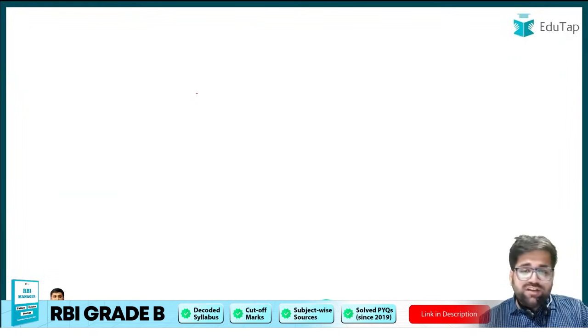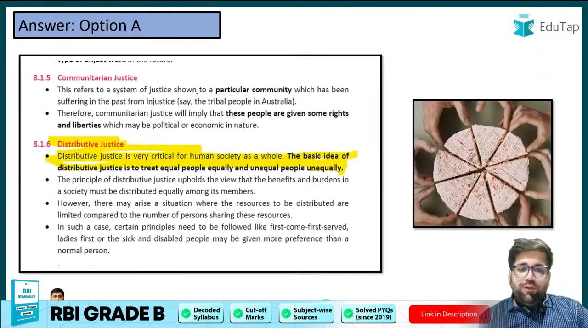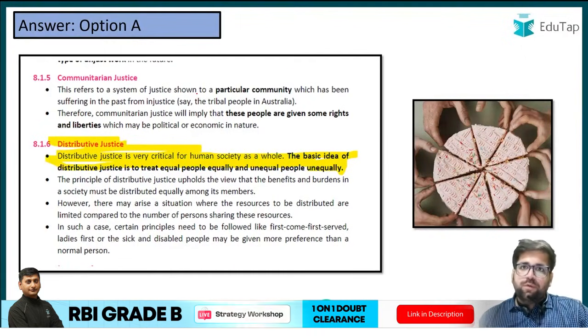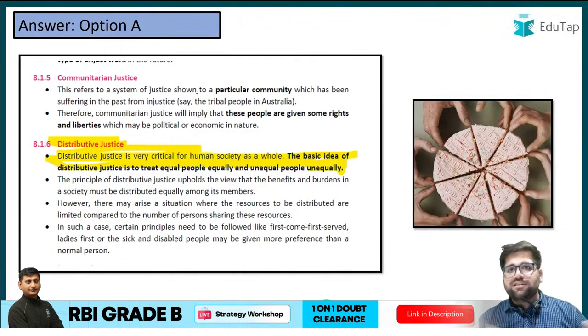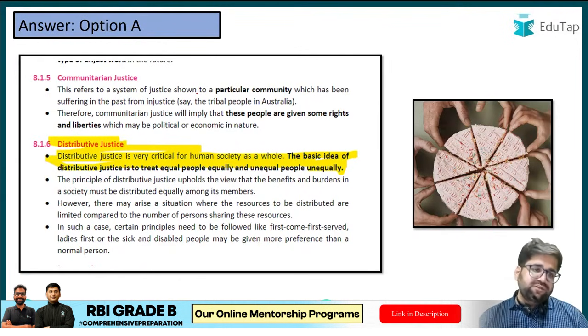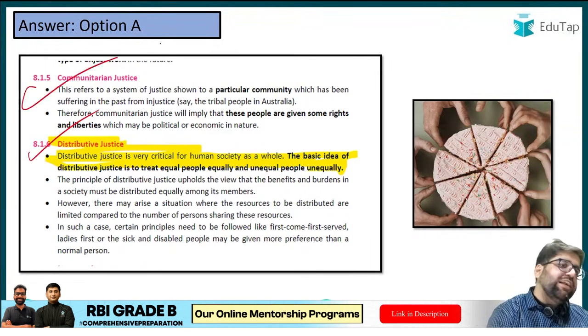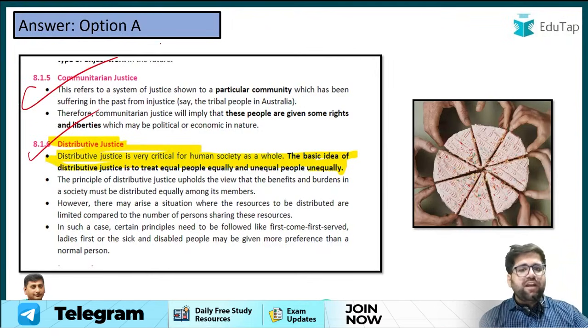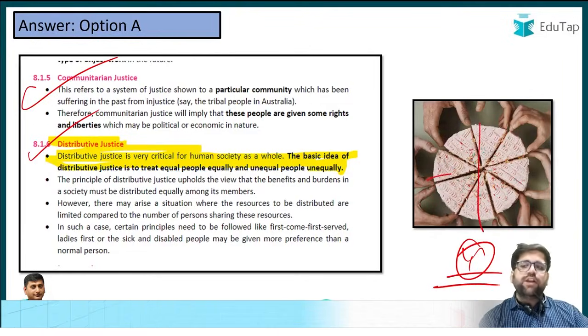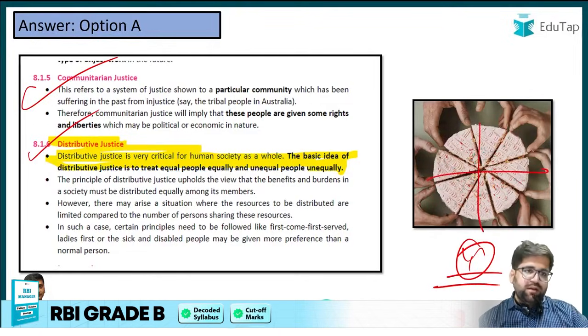I can see that now responses are going down, although this was a very easy question. It has nothing to do with the core part of ethics where you deal with what is right and wrong. You just have to understand the basic definition of justice and how different types of justice are there. As you can see, different types of justice are defined in your notes, and a clear example of distributive justice is: divide your cake equally, as simple as that.